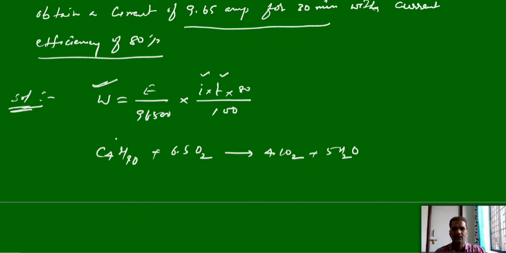So here the molar mass of butane is 58. But we require equivalent weight. To calculate equivalent weight, we require the N factor. Then what is the N factor of butane in this particular reaction? Here carbon oxidation state is minus 10 by 4. Hydrogen is positive. And here carbon oxidation state is plus 4. Now it is changing from minus 10 by 4 to plus 4.